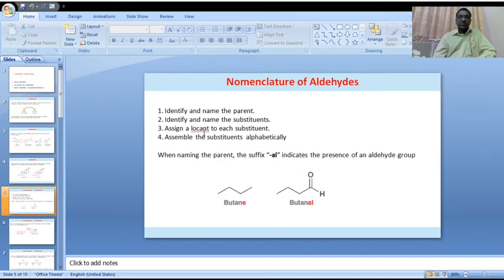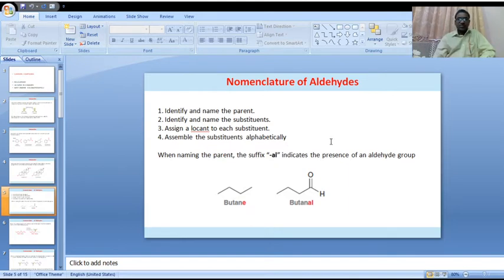What are the substituents present on that particular parent chain? Please identify first. Next, assign a locant to each substituent, the place of the substituent.